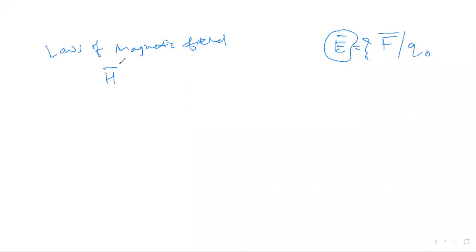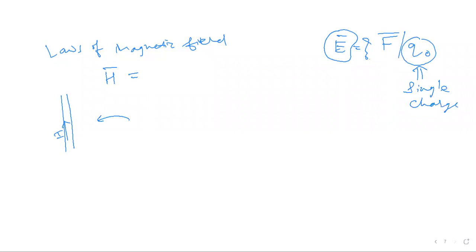Can we define magnetic field also in a similar fashion? So if my magnetic field is, suppose, H bar, can I say if there is a conductor which is carrying some current I, and because of the current flowing, there is a magnetic field, and I denote it as H bar. So how will I find H bar then? If I bring another magnetic, so see, a test charge is what, it's a single charge, right? It's a single charge.